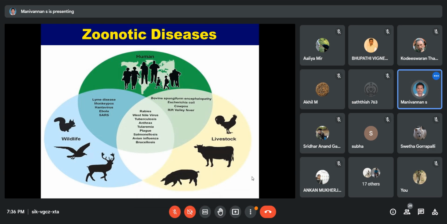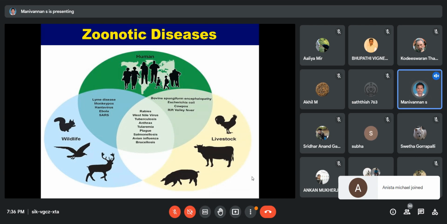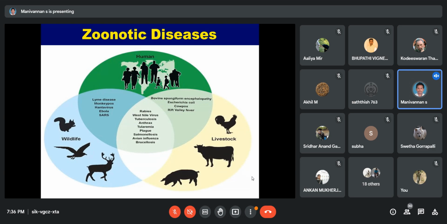Okay, next one is called cowpox. What is cowpox? Cowpox is a disease affecting cattle, and the disease spreads from the cattle to the human.